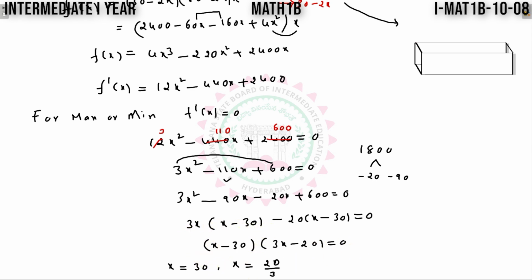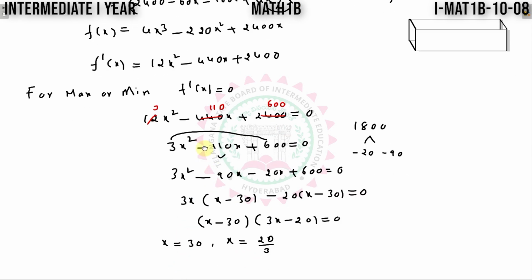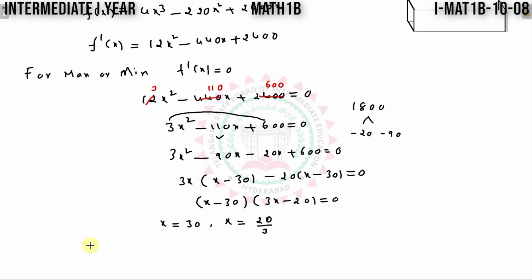So again, to find the maximum or minimum using the second derivative test, find out f double dash x. So differentiate this function with respect to x both sides. So that is 24x minus 440.